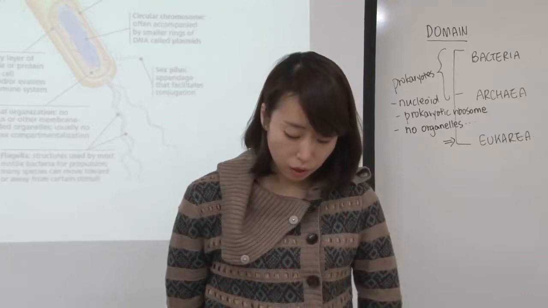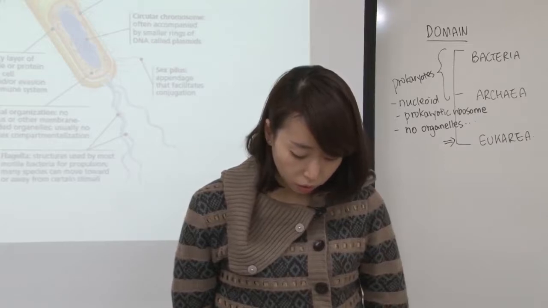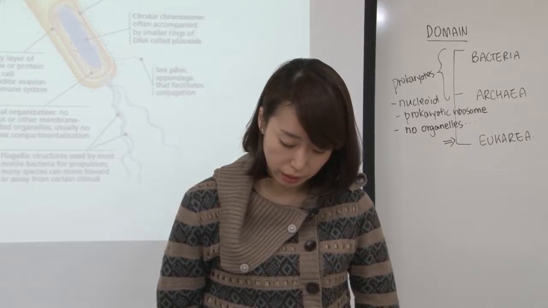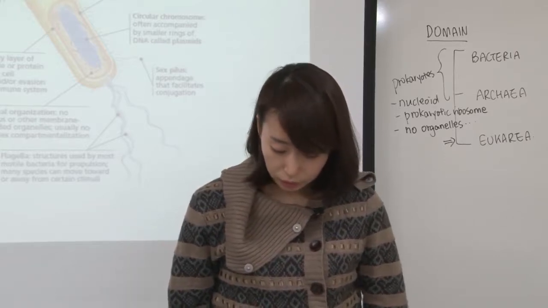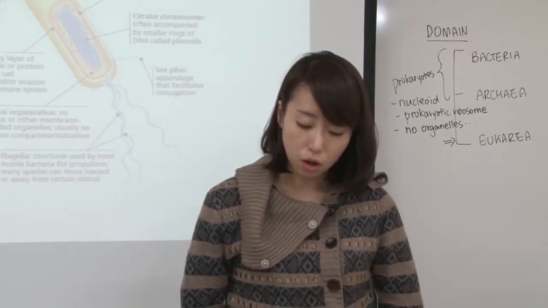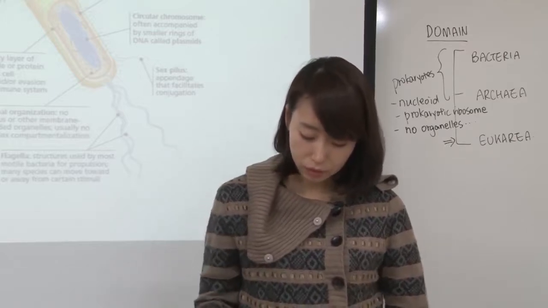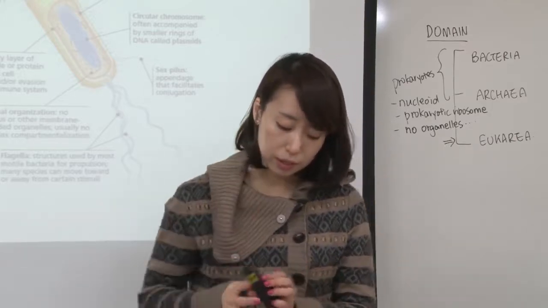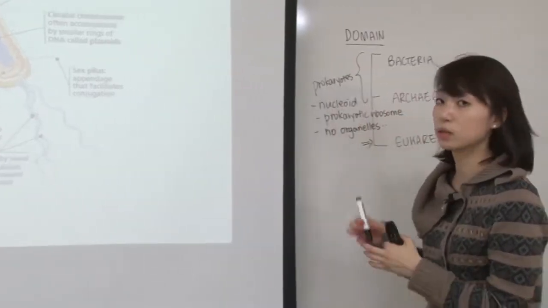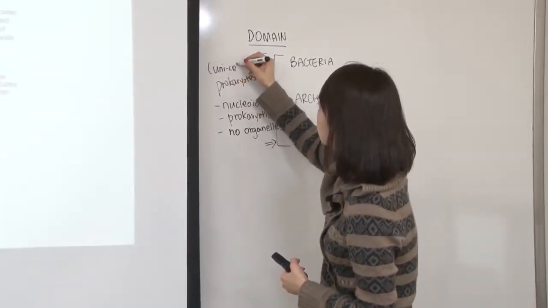First of all, before we read about the domain bacteria, let's go over the introduction to this part. All organisms are classified into one of the 3 domains. Notice that 2 domains, bacteria and archaea, both include prokaryotes. Notice also that the familiar kingdoms, protista, fungi, plants, and animals, all belong to the eukarya domain. So domain bacteria: first of all, it is a single-celled prokaryote. Remember, all the prokaryotes are single-celled, so they are unicellular organisms.